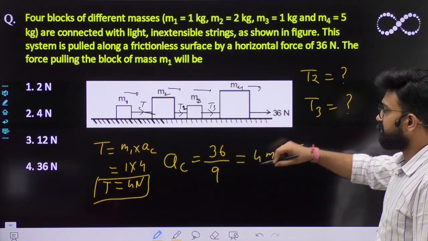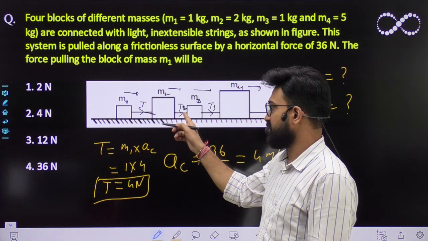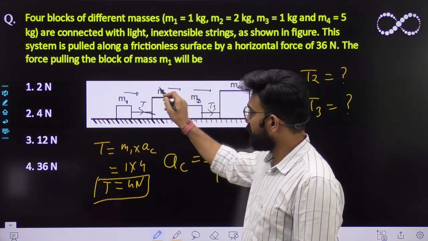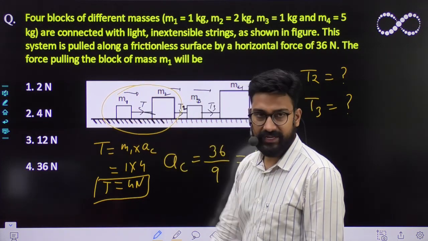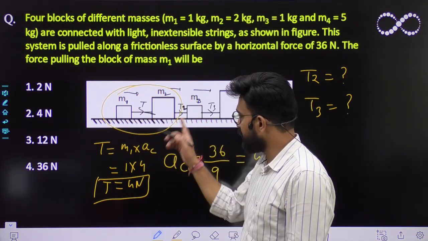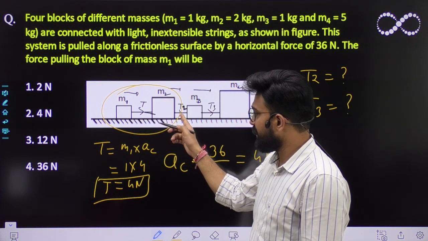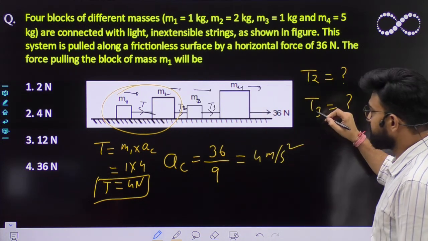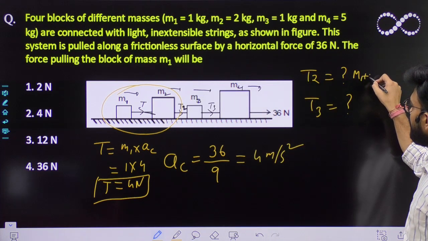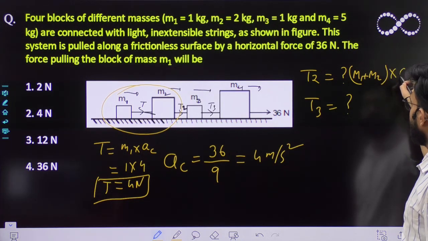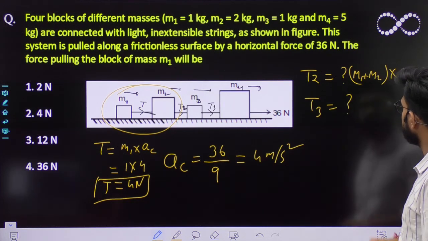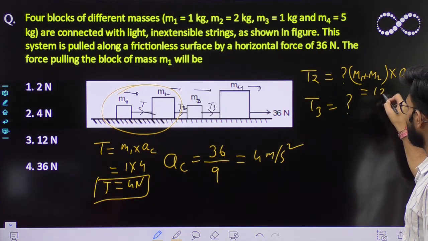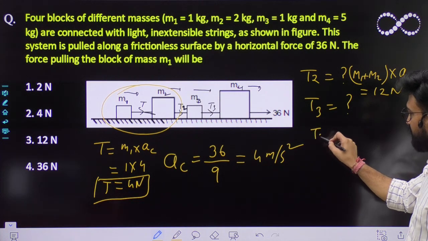T2 is nothing but a tension in this string. This tension within the string will pull M1 and M2 with an acceleration of 4 meter per second square. है ना? So the tension within this string has to pull two masses M1 and M2. So this tension T2 must be equal to M1 plus M2 into common acceleration, which is A3. So it comes out to be M1 is 1 plus 2, 3, 3 for the 12. So it comes out to 12 Newton.